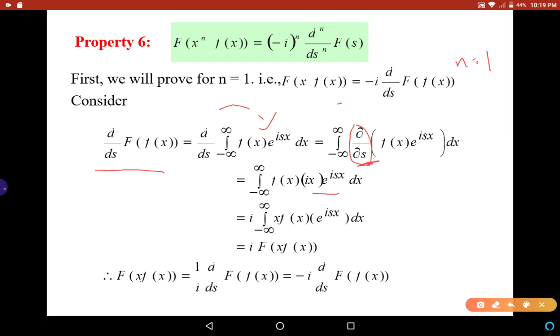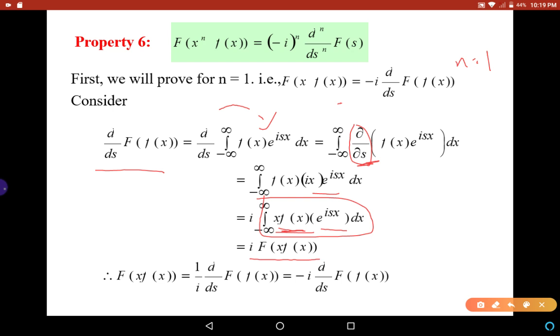So that is equal to i times the integral from minus infinity to infinity of x f(x) e^{isx} dx, which is nothing but the Fourier transform of x f(x).